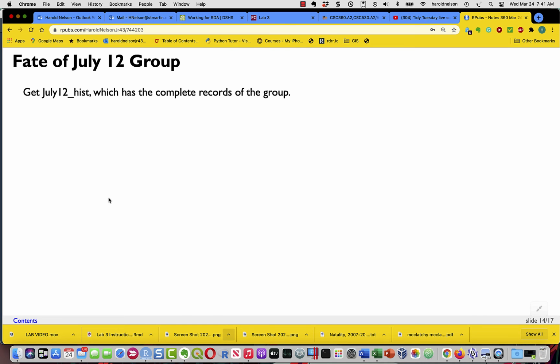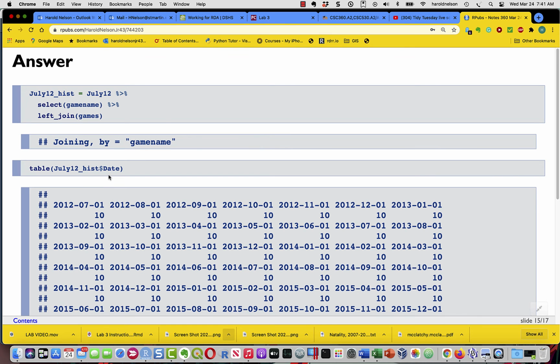Okay, you're back. Let's take a look. So the same thing we did before, basically. Start with July 12th, then select game name. I only want one column from the July 12th data frame.